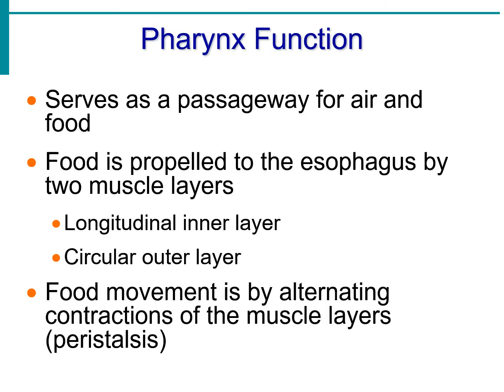So what are the exact functions of the pharynx? Pharynx basically serves as a passageway for food as far as the digestive system is concerned. And if we consider the digestive as well as the respiratory system, then yes, the pharynx is the passageway for air as well as food. Food is propelled to the esophagus by the two muscle layers, the longitudinal muscle layer and the circular muscle layer present in the pharynx. With the help of peristaltic movement, the food enters into the esophagus from the pharynx.